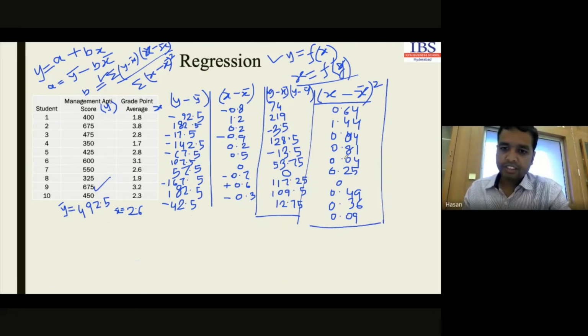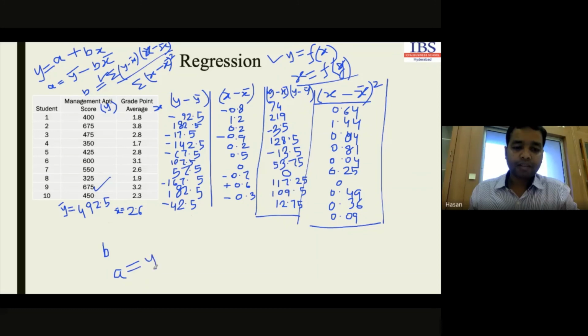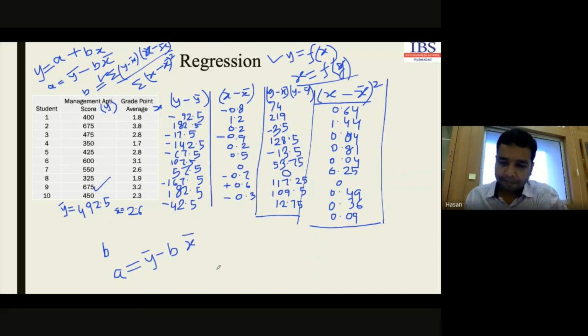If we take the sum here and divide, it will give a value for b. And if we put the value for b in this formula, we can get the value for a, y bar minus b x bar. Right? Is that clear?